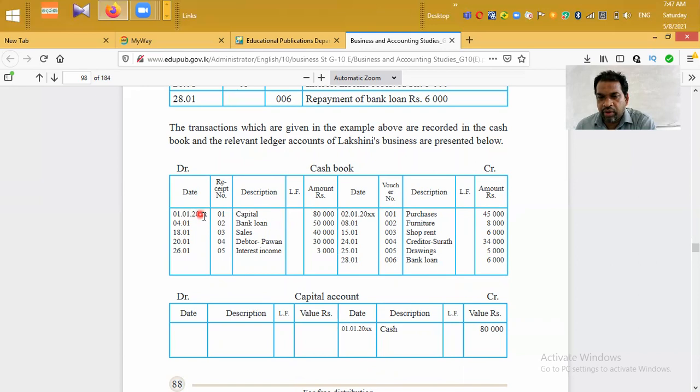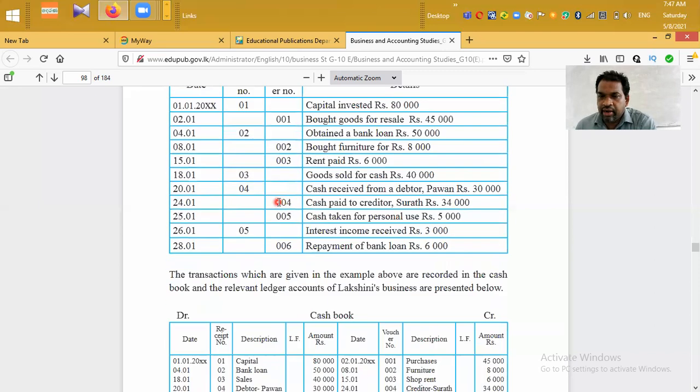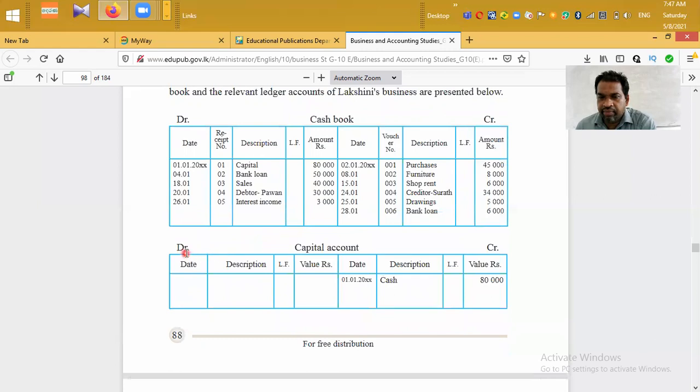Date 1st January, receipt number 001. And we credit the capital account. Here they have prepared the capital account. They have credited 80,000 in cash. Always we write the opposite account's name in the description, and the date is the same.